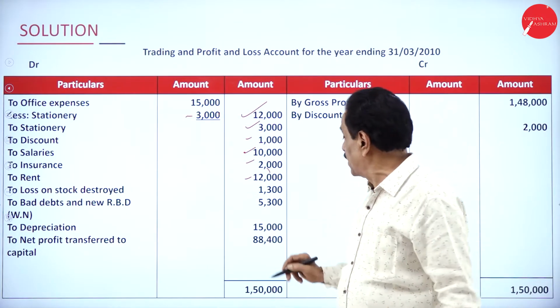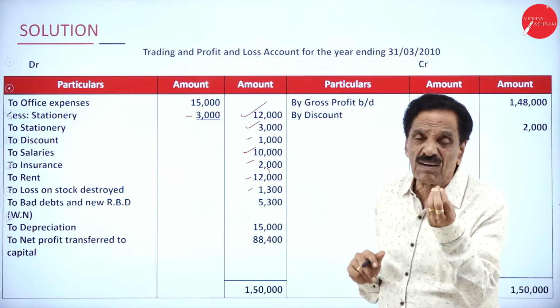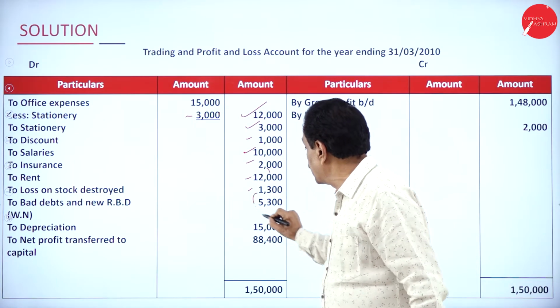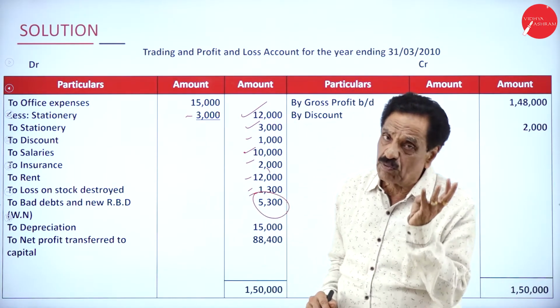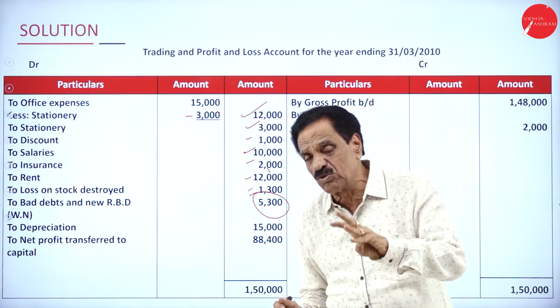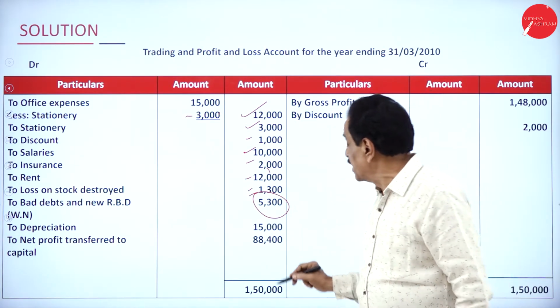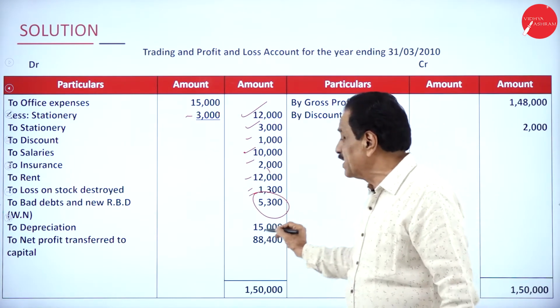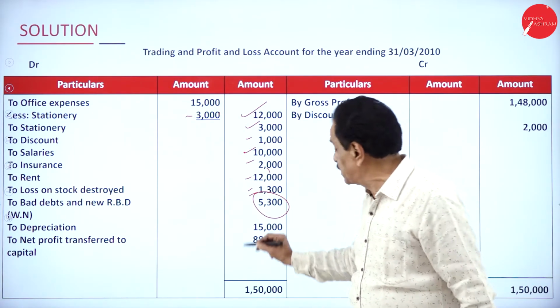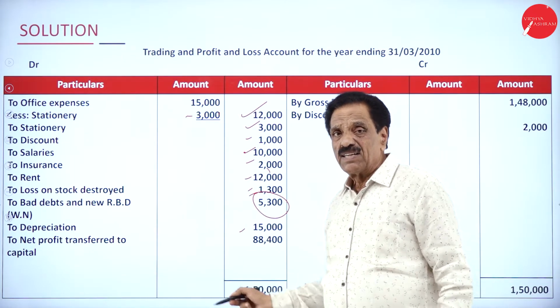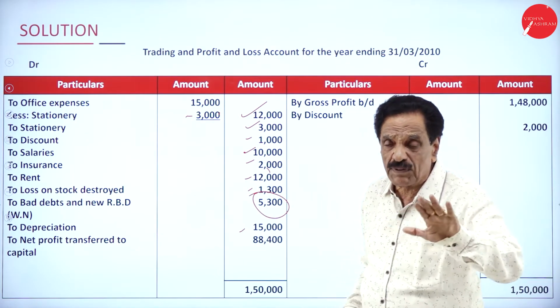How much we could not recover? 1,300 is called loss on stock destroyed. Then I have, this is from the working note. Your bad debt is 1,000, further bad debts is 2,000, 3,000, new RBD is 2,300, it becomes 5,300. Depreciation as per trial balance is 15,000. Only one time you have to show in the profit and loss account. Don't deduct from the asset.